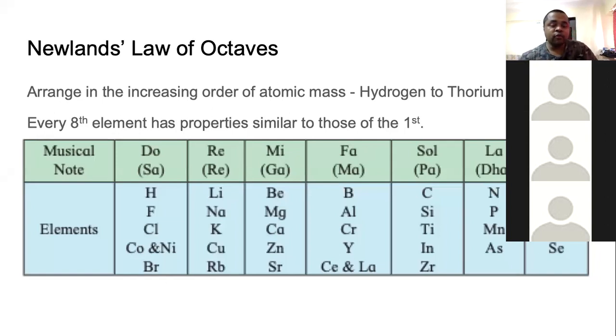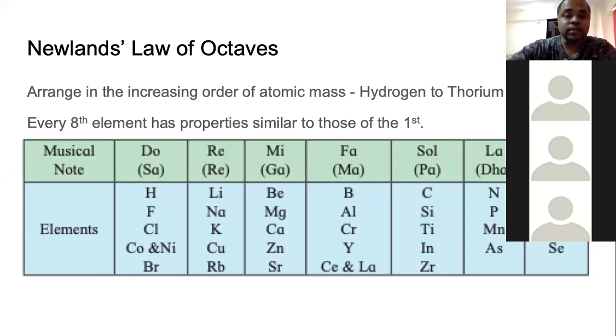So from the time of Dobereiner to the time of John Newlands, more elements were discovered. I don't really know exactly how many, but there were around 60, I guess. So the number of elements that were known to humans had doubled from 30 odd to 60 odd. Newlands also did something very similar to Dobereiner.